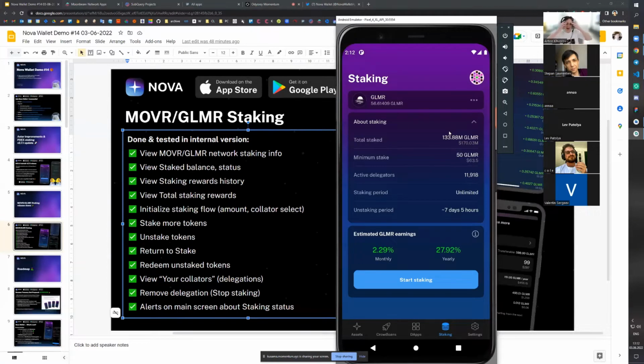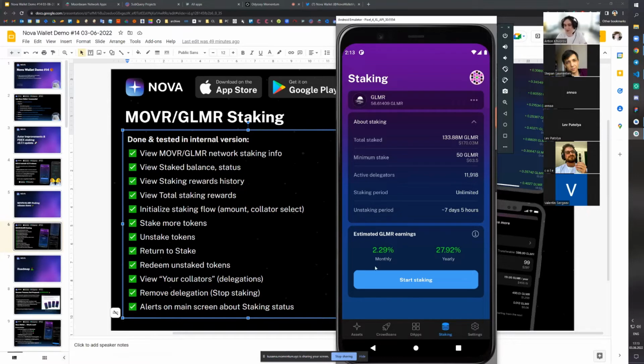Once again, our idea was to provide the most useful information to users before they start staking. In this case, it's general information about the staking stats, like what the unstaking period is, what the minimal stake is, and so on, and also the estimated earnings from GLMR or MOVR staking.